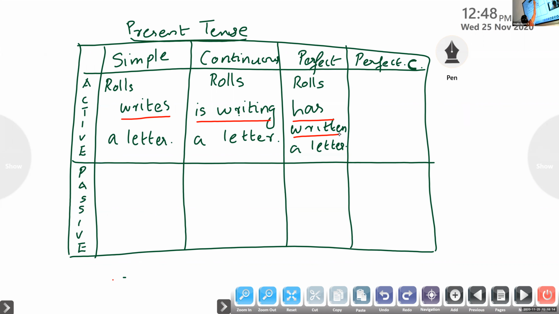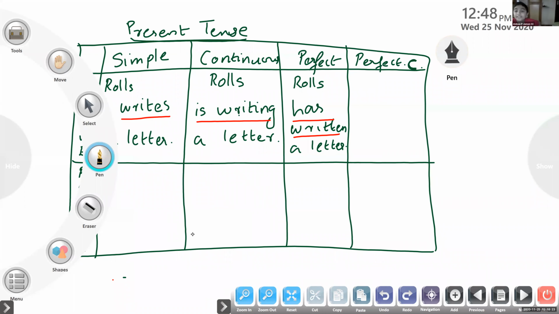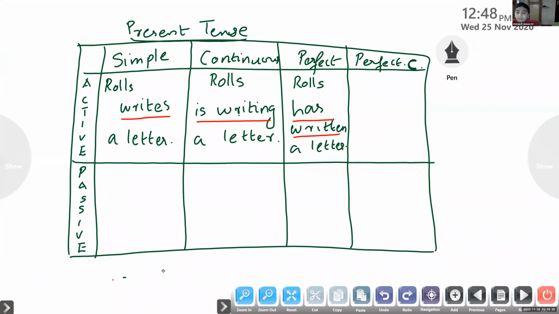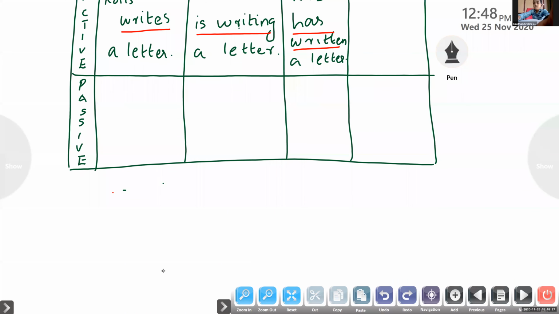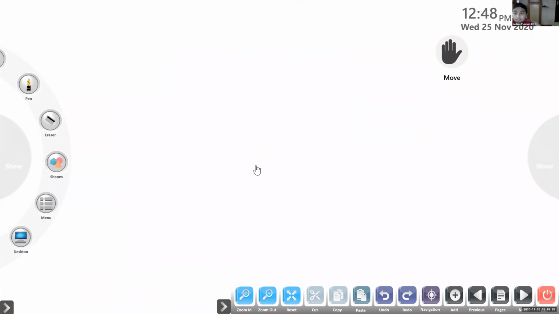And the last one. Tell me the perfect continuous form. Same sentence. Rolls have been writing a letter. No, look at the sentence. Please look at the subject, children. Whether it is has or have.